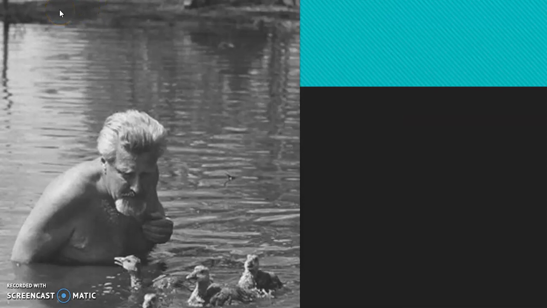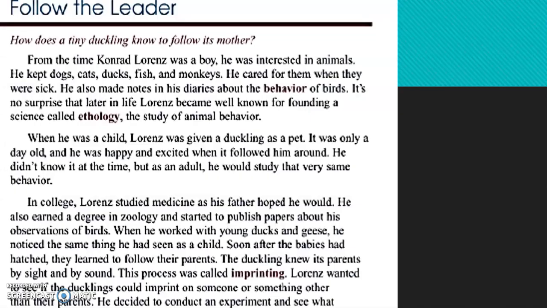Look at the picture. So he studied and looked for the investigation of these animals all the time, through the time. So one of the things he did is this process, when the duckling knew its parents by sight and by sound, this process was called imprinting.